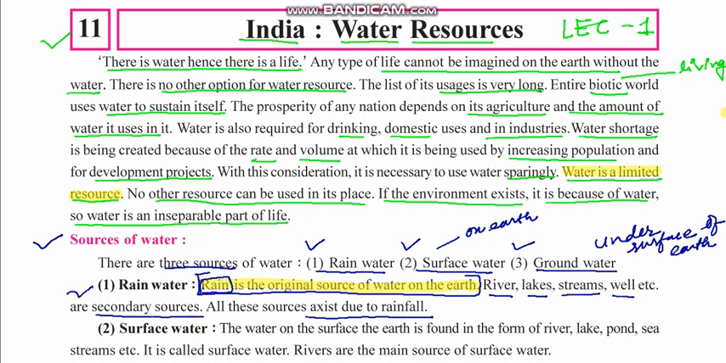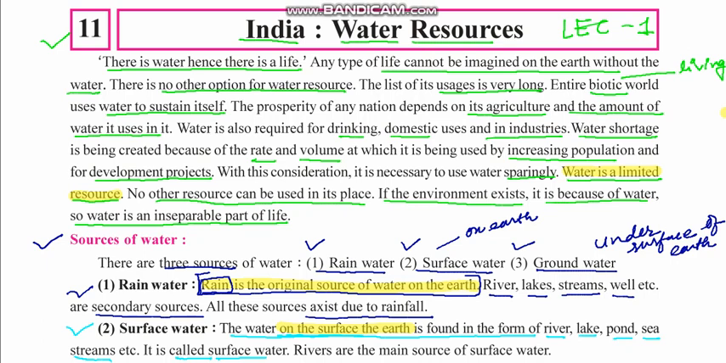Second is surface water. The water on the surface of the earth is found in the form of rivers, lakes, ponds, seas, and streams. It is called surface water. Why? Because it is found on the surface of the earth, and that's why it is known as surface water.